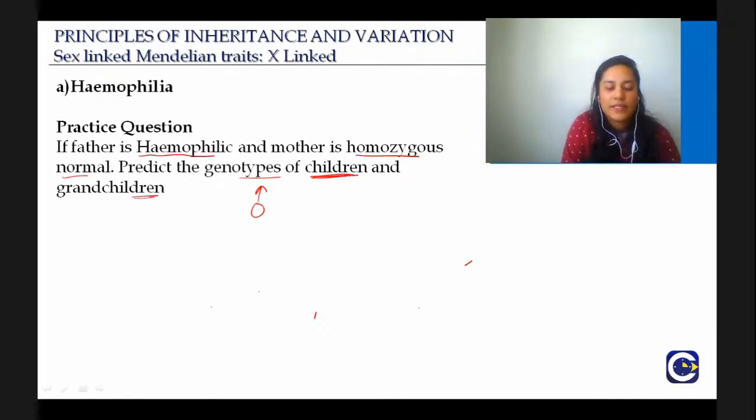So if the father is hemophilic, then what will be the genotype? X^H Y. And mother is homozygous normal, XX. Okay, so these are the genotypes and then again you will do the cross.